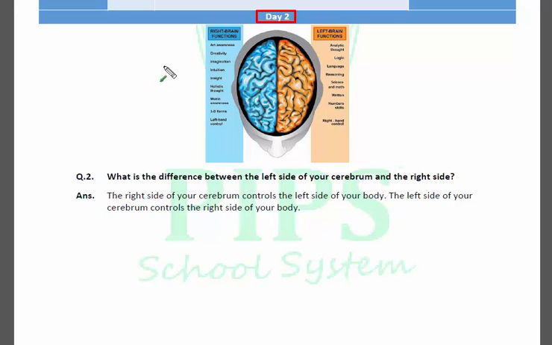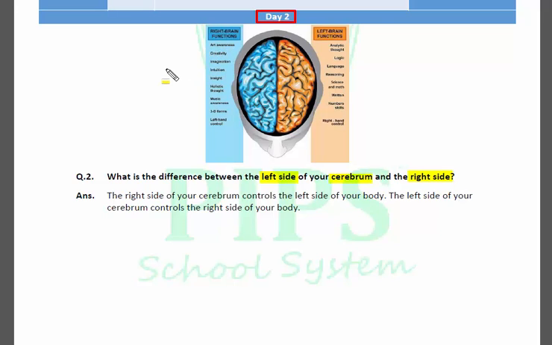First of all, I am going to tell you about the cerebrum. So here is the word cerebrum. Cerebrum क्या होता है? Cerebrum is the biggest part of your brain. Brain का जो सबसे बड़ा हिस्सा होता है उसको cerebrum कहते हैं. Cerebrum has two sides, left side and right side.